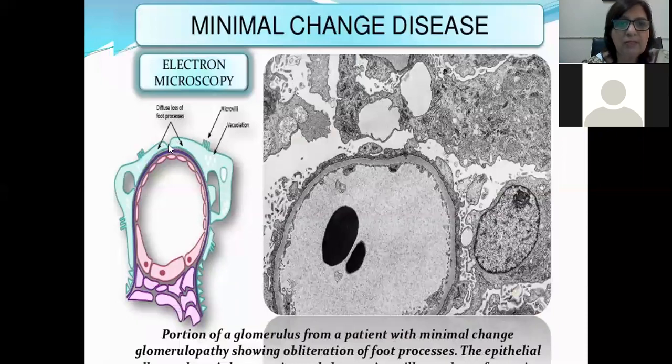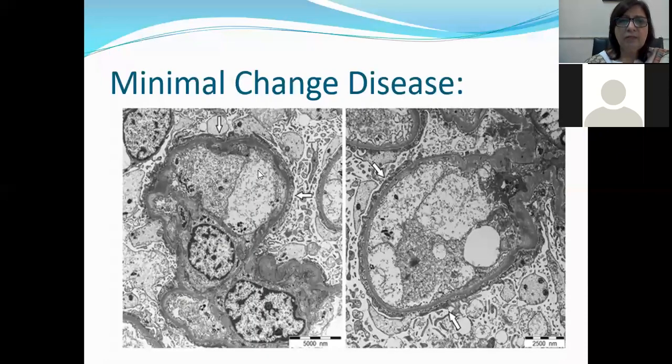bigger picture, you can see formation of microvilli or vacuoles that can develop within the visceral epithelial cells. This is again a photomicrograph of electron microscopy. These arrows are pointing to the loss of foot processes.